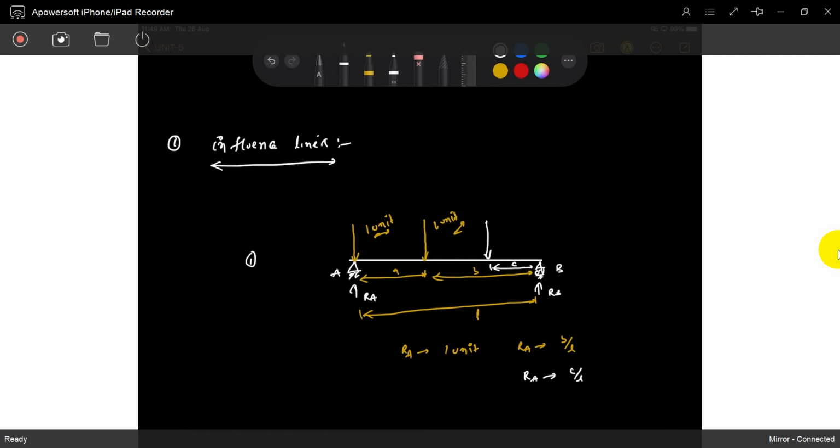RA is changing with respect to the load acting on the beam. Based on the position of the load, RA is changing. So how is RA influenced by the position of the load?